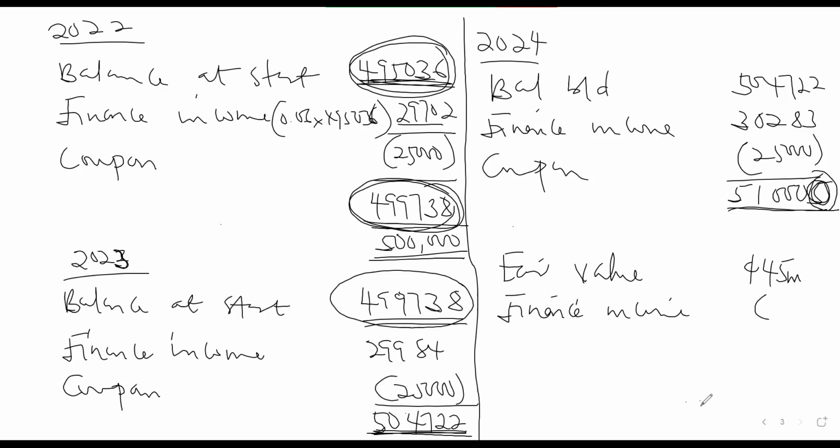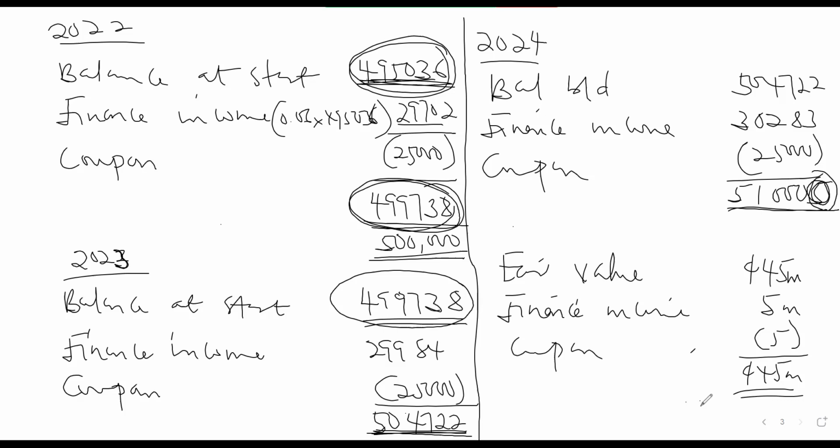You'll be having a finance income of 5. Finance income will be 5 million. But the coupon will be paid, which is also 5 again. So you can see that the same way you are having 45 million. So the instrument should be carried initially at fair value of 45 million. The coupon payment, which is the interest, will be charged to profit or loss as a finance income.